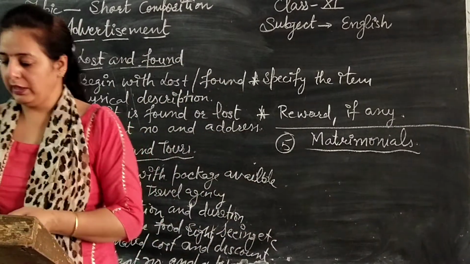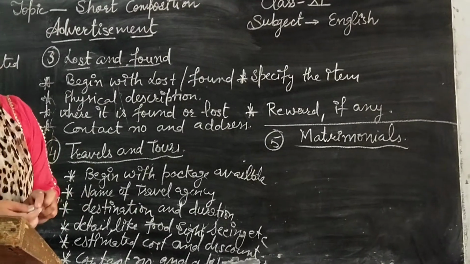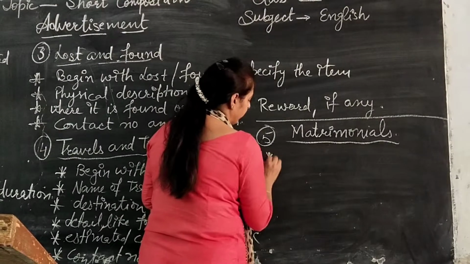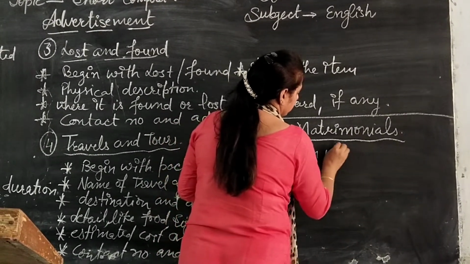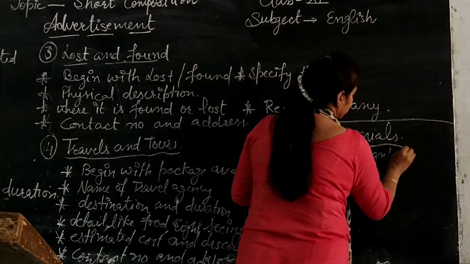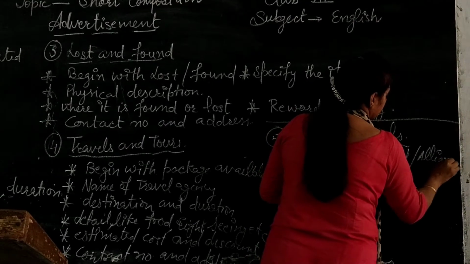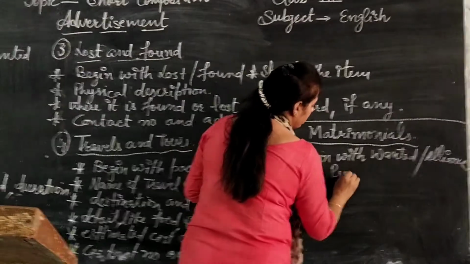And what are the basic requirements for this? It will begin with wanted, alliance or proposal invited.